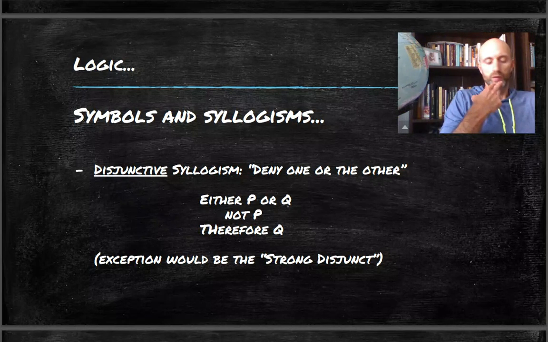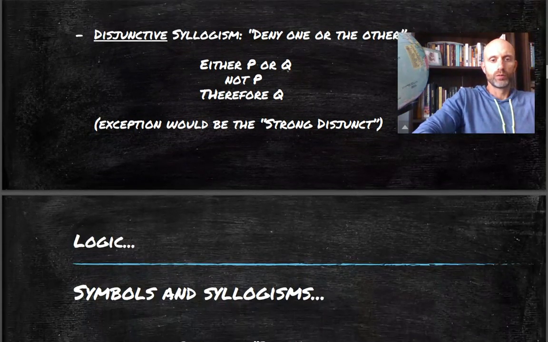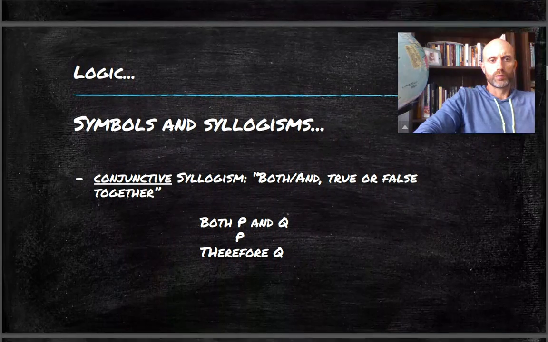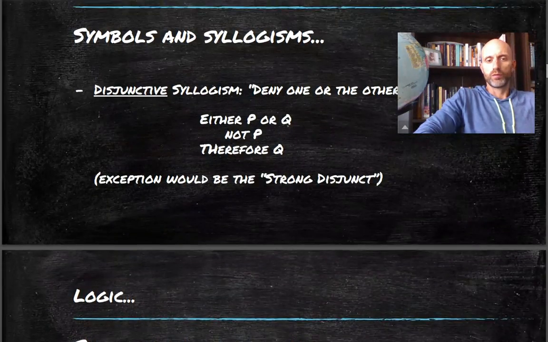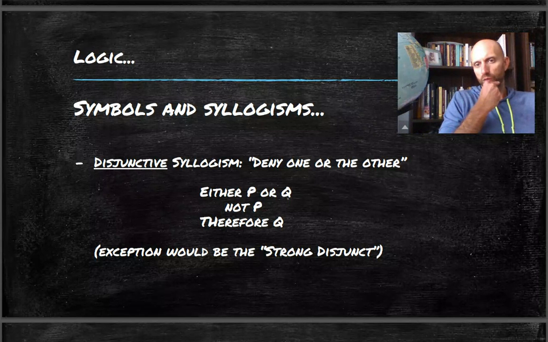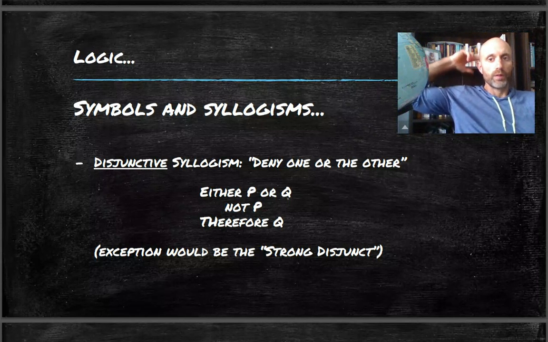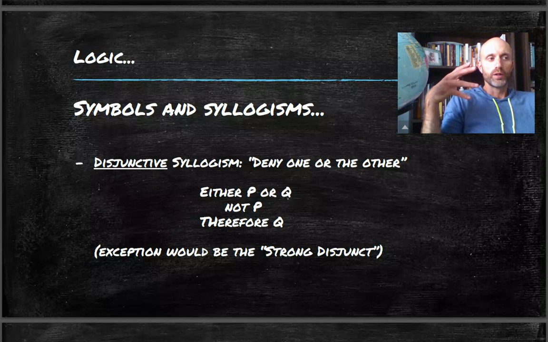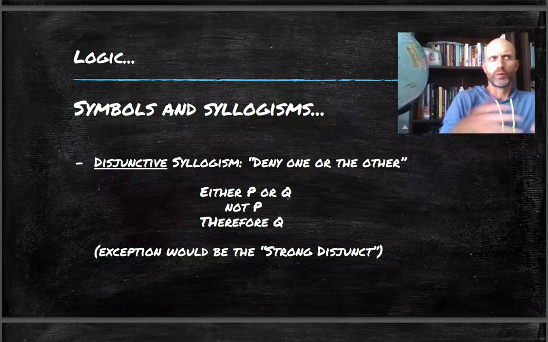Now, your conjunctive syllogism is going to, well, oh, and I should say this too, obviously the fallacy there is if you affirm. So again, the only time it's not a fallacy is if it falls into what Peter Kreeft calls in his text, Socratic Logic, a strong disjunct of some sort. So in order to not worry that you're committing the fallacy, because the fallacy is affirming, in order to not worry that you're committing that, well, maybe this is a strong disjunct, maybe I can get away with affirming here, just get into the habit of denying. That way you're not going to go wrong there.